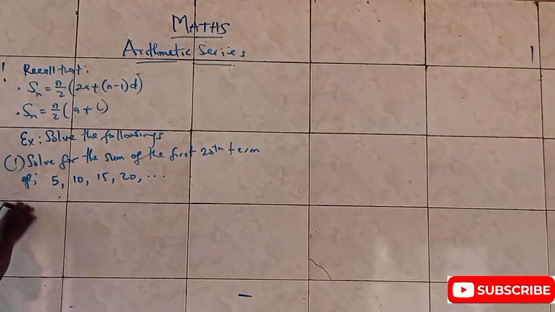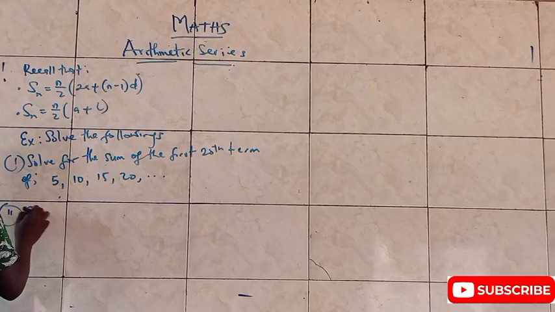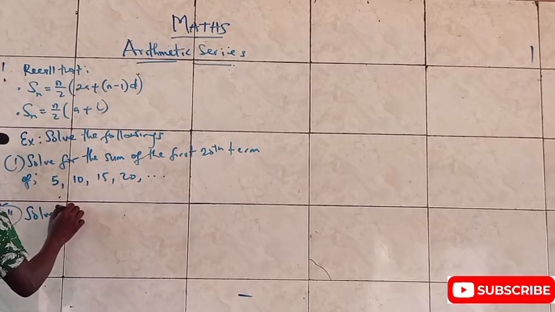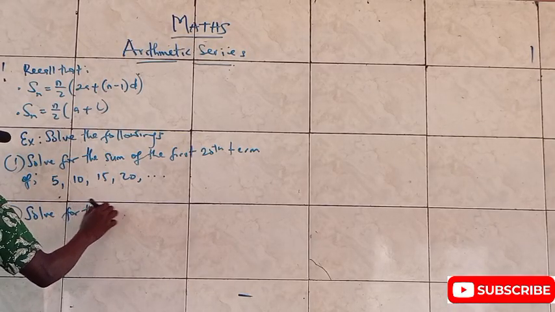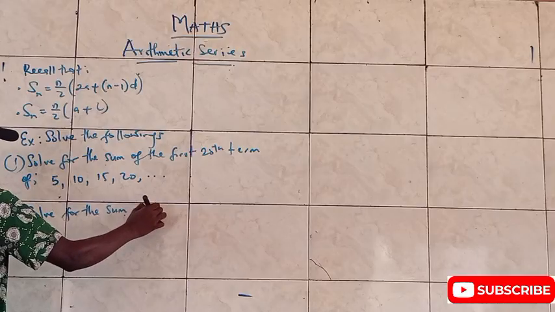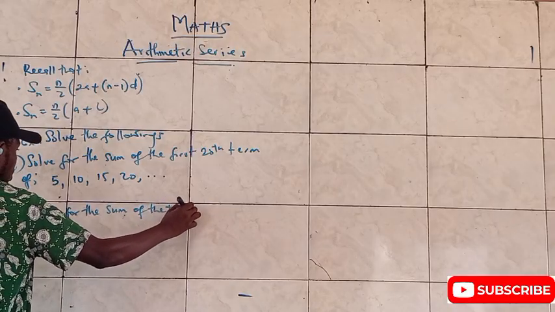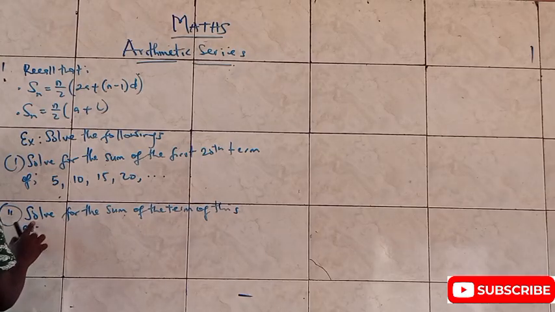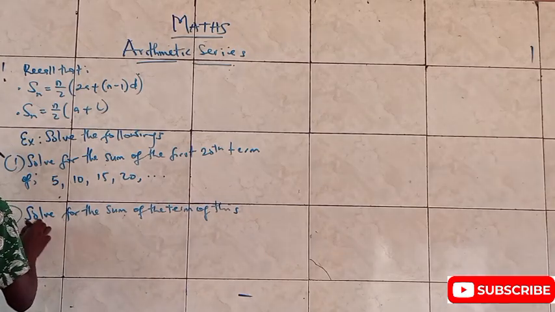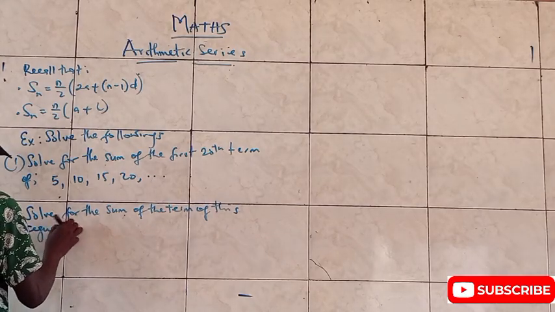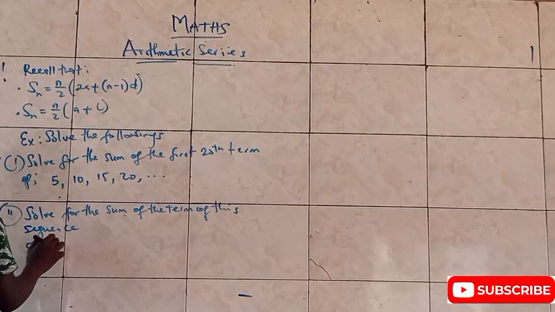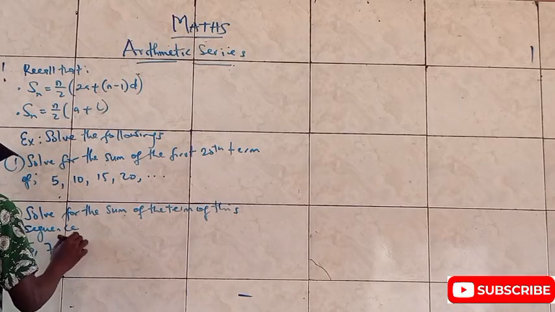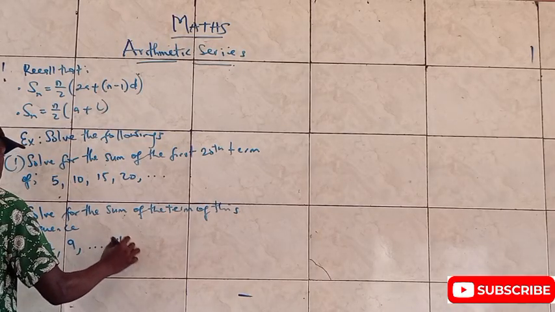Then number 2: you have to solve for the sum of the terms of this sequence. So I have 5, 7, 9, all the way down to 43.